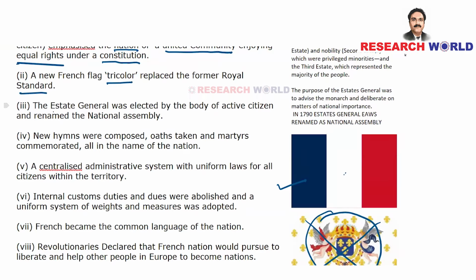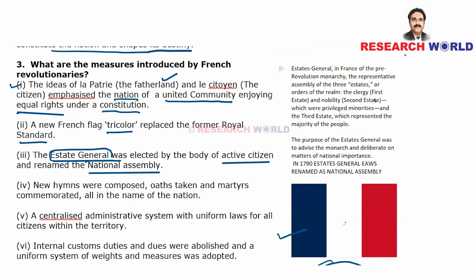The third point is that the Estates General was elected by the body of active citizens and renamed National Assembly. Just like our parliament, a lawmaking body, they have a National Assembly, and this National Assembly was earlier called the Estates General. And what exactly is this Estates General? It was the Estates General in France of the pre-revolution monarchy. It actually comprised three estates.